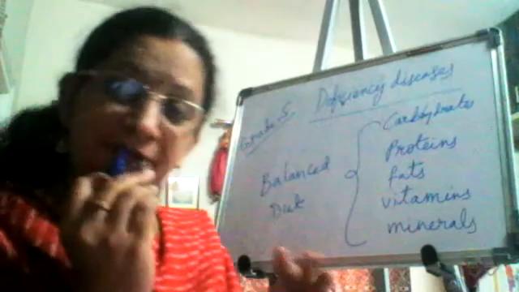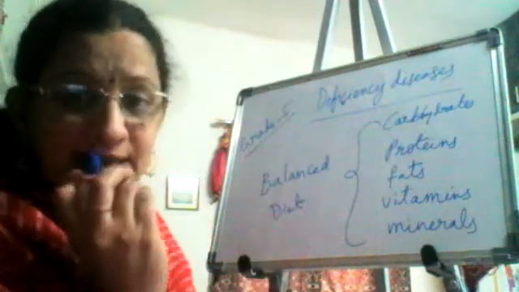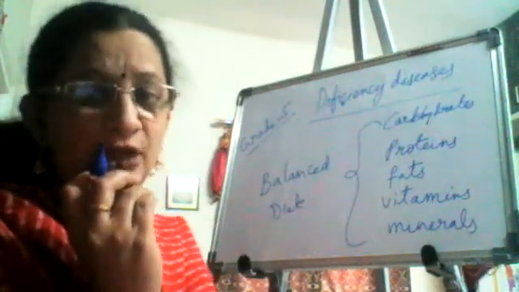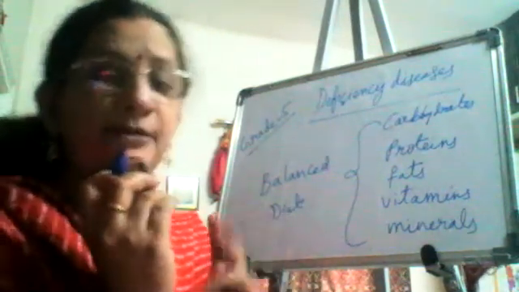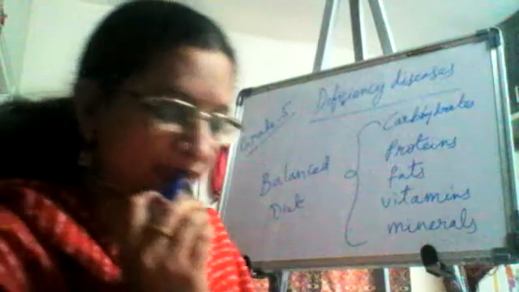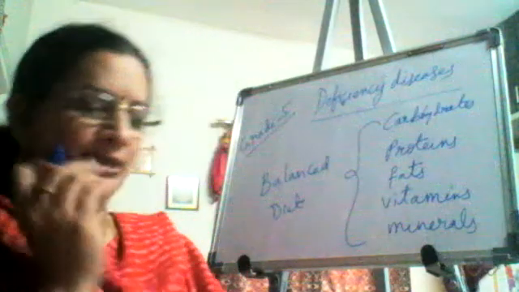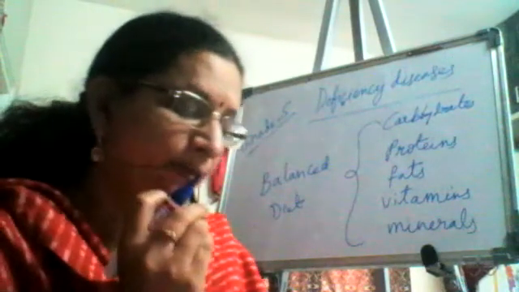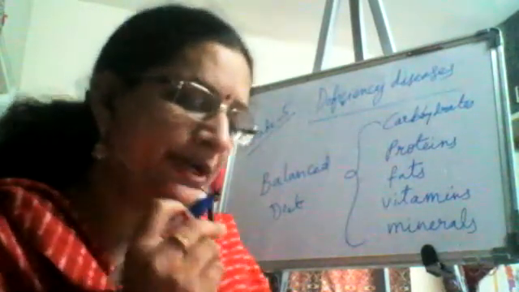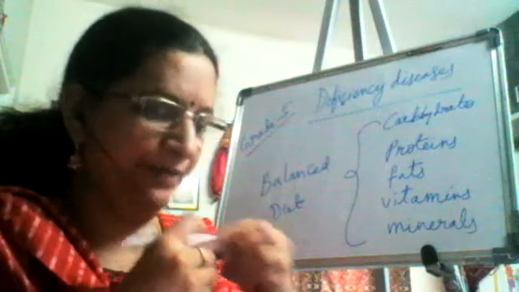And what is that kind of diet called? Balanced diet. Why are we calling it as balanced diet? Because it has the required amount of the essential nutrients. So let's read how much it is required for each person. Our diet generally contains all the nutrients in different amounts.